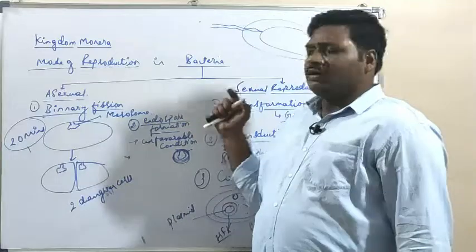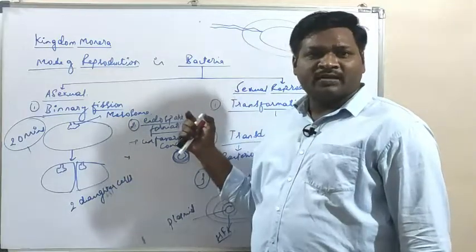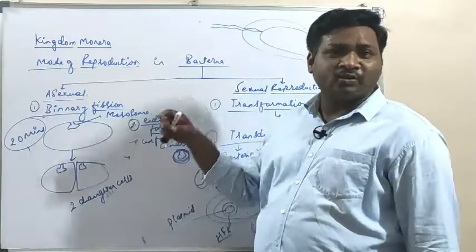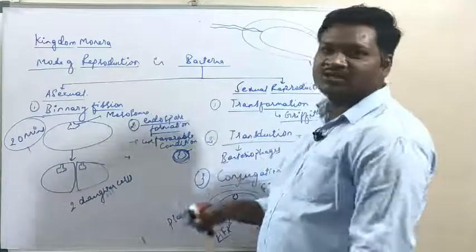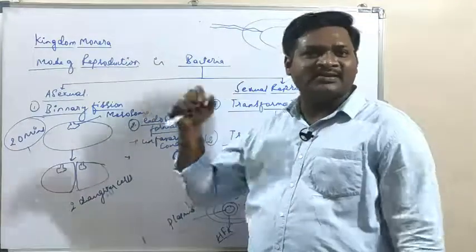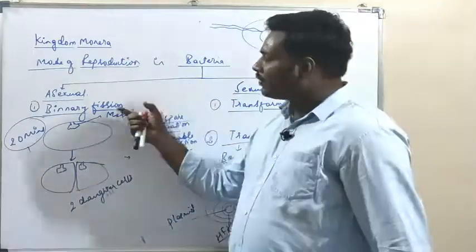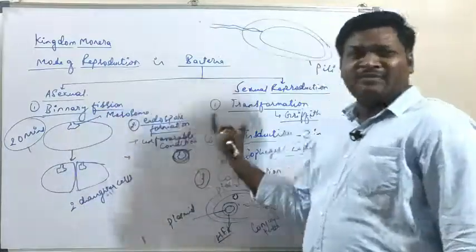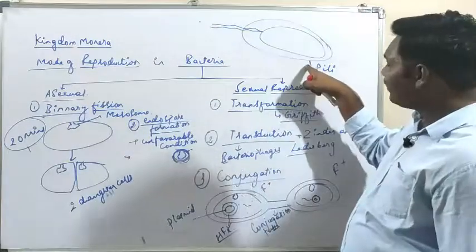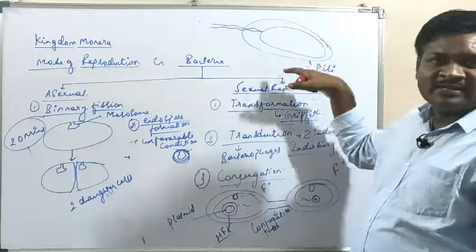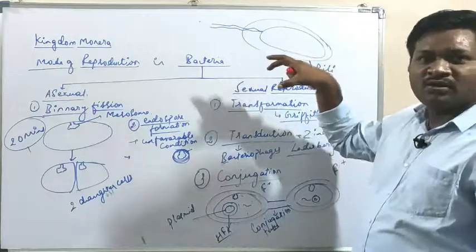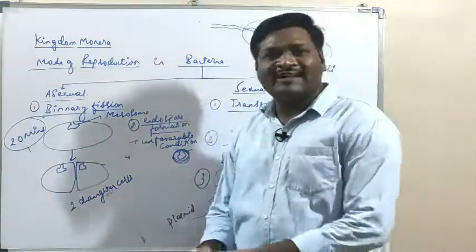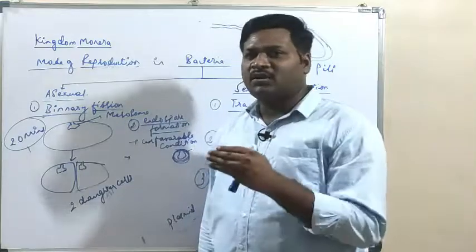Then we will talk about the mode of nutrition. We will see how they take nutrition, through the bacterial cell structure, and what cell organelles are involved in these processes. Then we will talk about reproduction, again the structures like villi that can be easily seen on the structure of the bacteria. So in the next part we will be talking about the structure of bacteria.